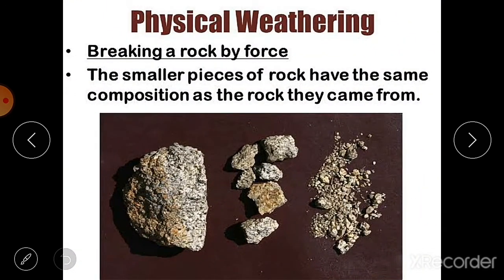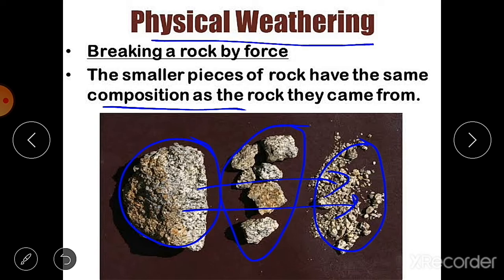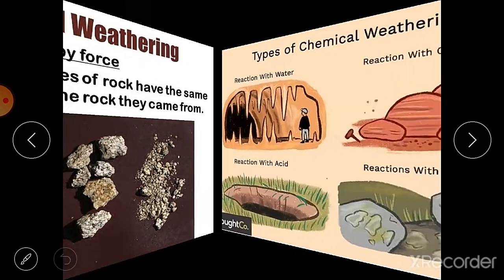This is physical weathering: breaking a rock by force. The smaller pieces of rocks have the same composition as the rock they came from. Suppose this is the rock and it is broken down by different agents or natural forces. The smaller particles formed from this rock have the same composition as the rock. And these smaller particles are broken down further due to physical weathering. That means it may be by the action of air, water, or wind, or the collision of rock particles or rock pieces.